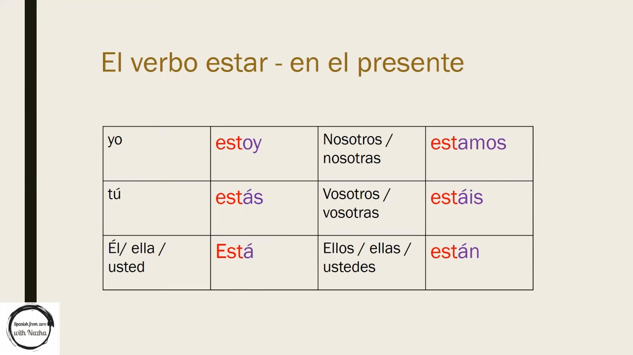We took that before. So tú estás, we have an S, él, ella, usted está. Nosotros estamos. Be careful. Here in nosotros, nosotras, we don't have a tilde on the A. Vosotros, vosotras estáis. Ellos, ellas, ustedes están.